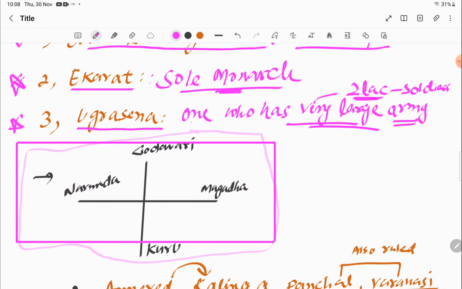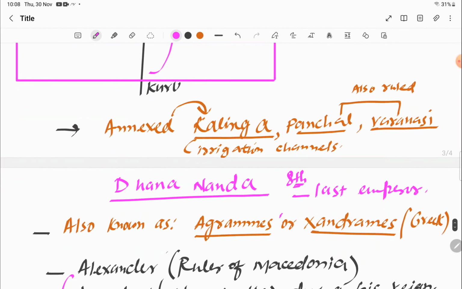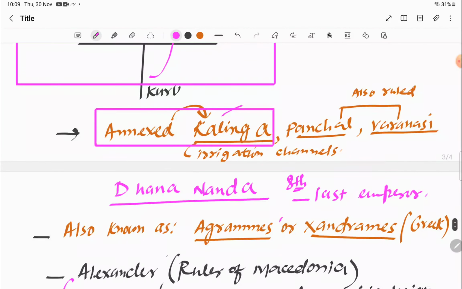Okay, so I have drawn this for you here, guys, because I want you to understand that he also ruled over many empires. His territorial expansion was also huge. If you can see from east to west, his reign started from Magadha to Narmada, and vice versa. We can say from Kuru to Godavari. This was his reign. He is also supposed to have annexed Kalinga, which is important from the exams perspective. Kalinga is present day Orissa.